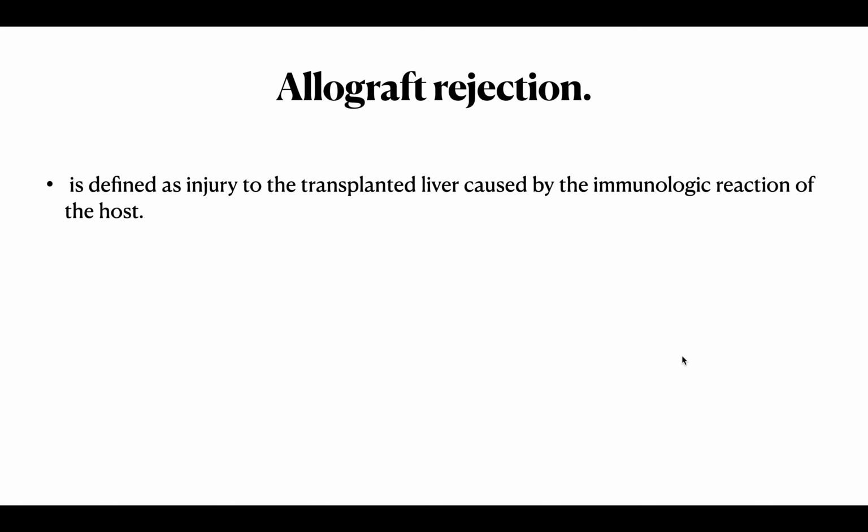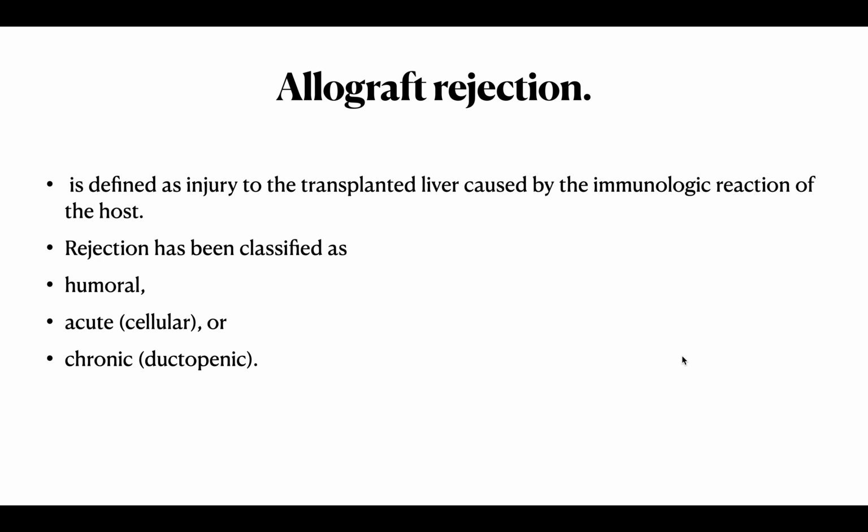Coming to allograft rejection, it is defined as the injury to the transplanted liver caused by immunologic reaction of the host. The preservation reperfusion injury was non-immunologic, whereas allograft rejection is immunological. Rejection has been classified as humoral, acute cellular, or chronic ductopenic.